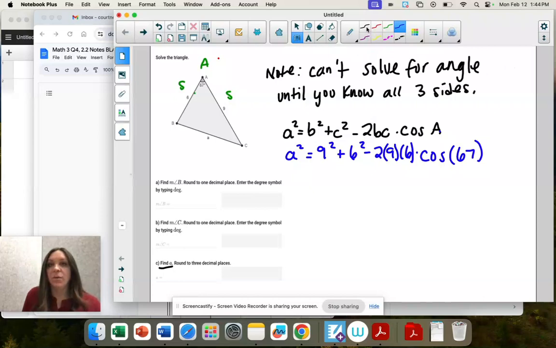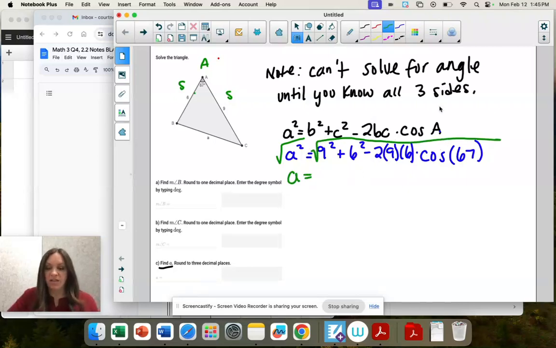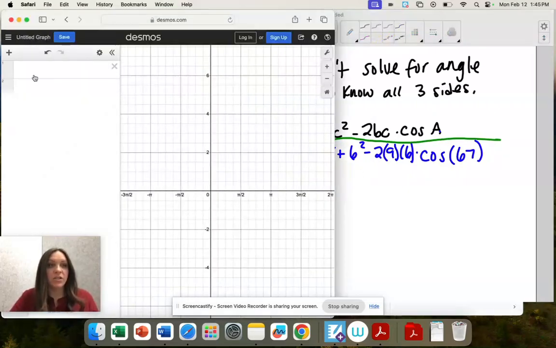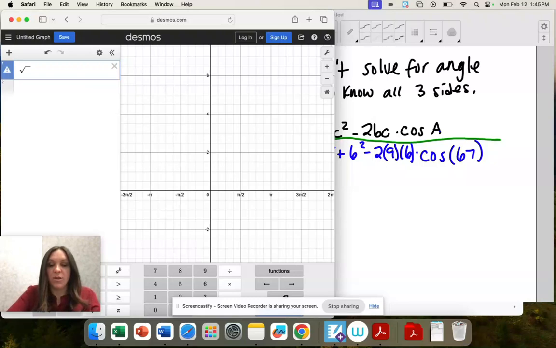And then we need to get A by itself, and right now it's A squared, so guess what we're going to do? We're going to square root both sides. So A equals the square root of that. And I'm going to type it in just like that. So square root of 9 squared plus 6 squared minus 2 times 9 times 6 times cosine of 67.